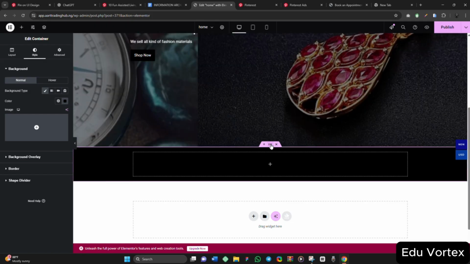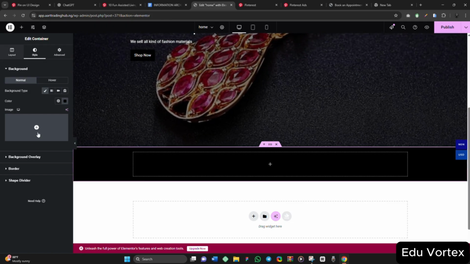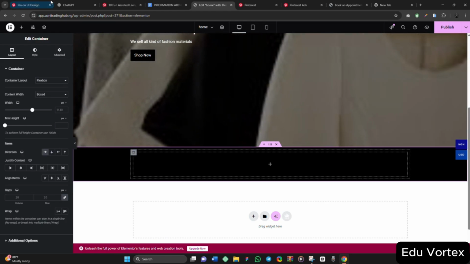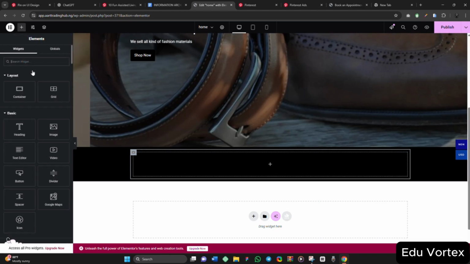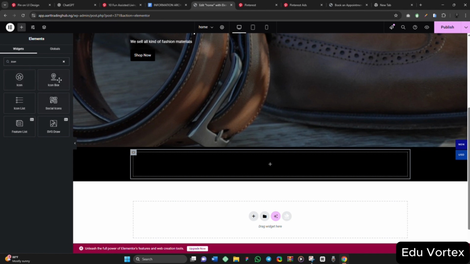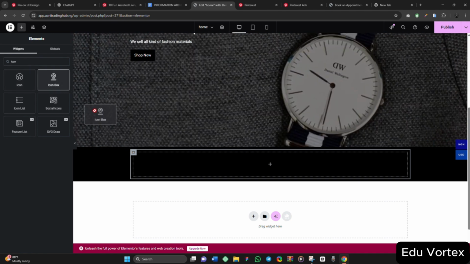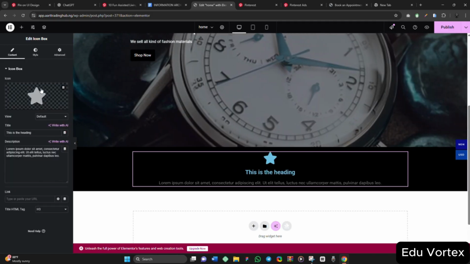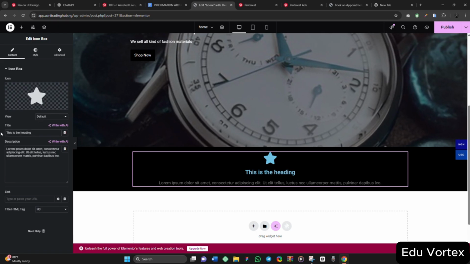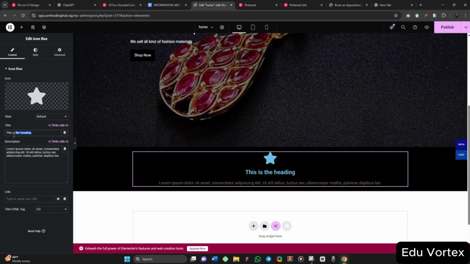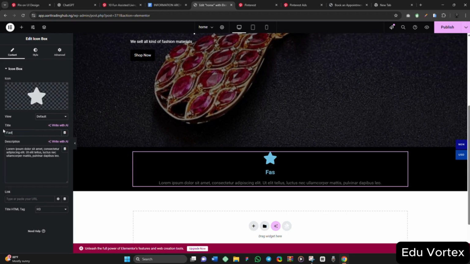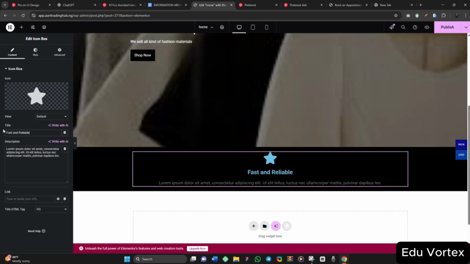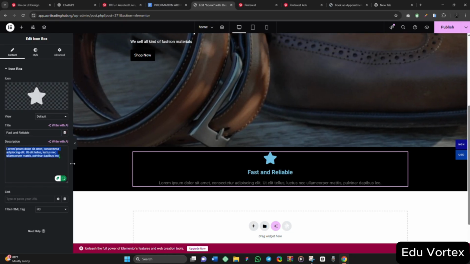The main container here, I will change the flow to horizontal. Then for this one, I will drag in an icon box. Something that looks like this. I will change the text. I only need the heading, I don't need the description. So this heading, I will say fast and reliable. I will delete the description.